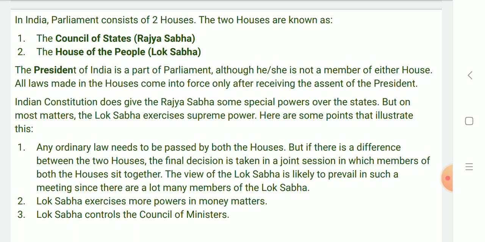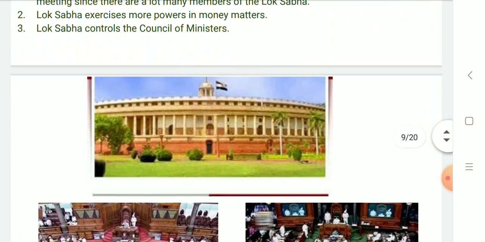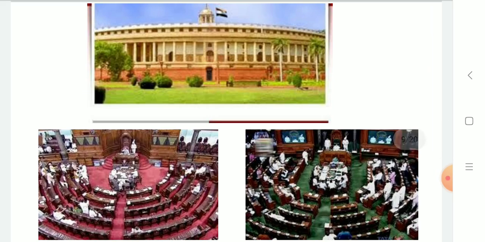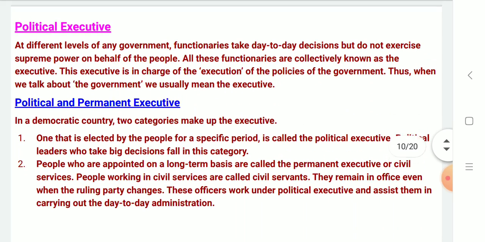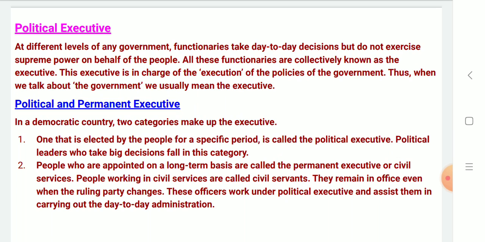Lok Sabha controls the Council of Ministers. This is the picture of the Parliament, the Rajya Sabha and the Lok Sabha. Let us see political executives. At different levels of any government, functionaries take day-to-day decisions but do not exercise supreme power on behalf of people. All these functionaries are collectively known as the executive. This executive is in charge of execution of policies of the government. When we talk about the government, we usually mean the executive.